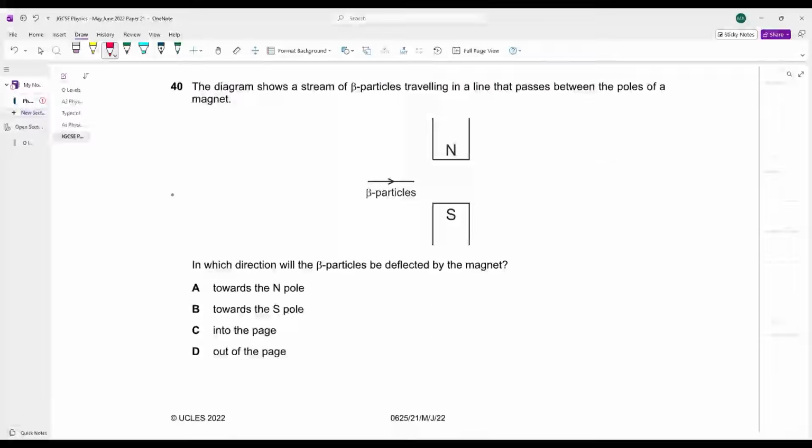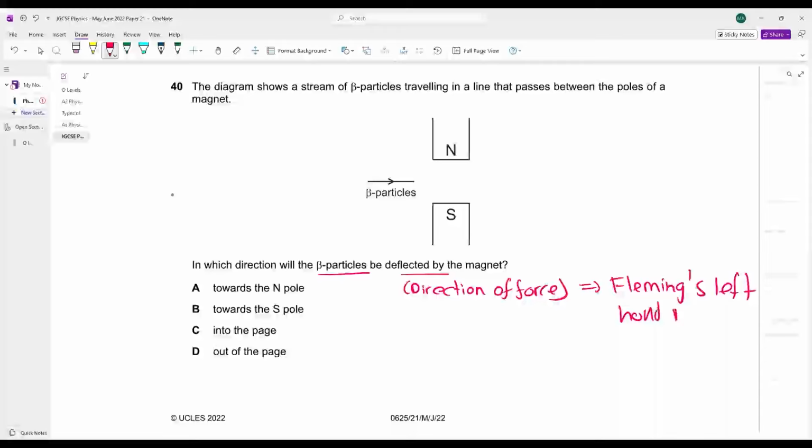The diagram shows a stream of beta particles traveling in a line that passes between the poles of a magnet. In which direction will the beta particles be deflected? हमने direction of force निकालनी है. We have to calculate the direction of force. How will we do that? जब भी हमने direction of force निकालनी होती है, which law do we apply? Fleming's left hand rule.